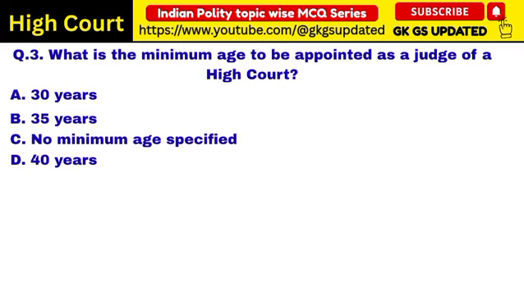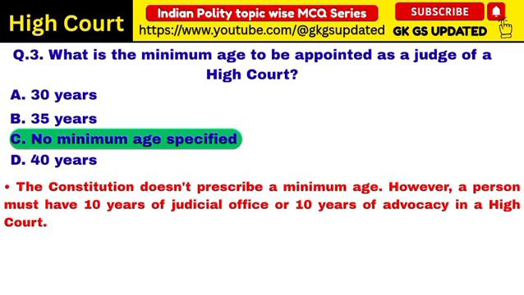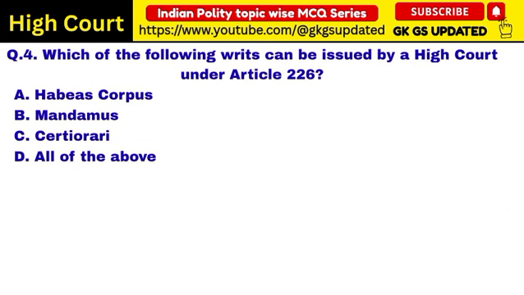Next question. What is the minimum age to be appointed as a judge of a High Court? Correct answer: no minimum age specified. The Constitution does not prescribe a minimum age. However, a person must have 10 years of judicial office or 10 years of advocacy in a High Court.